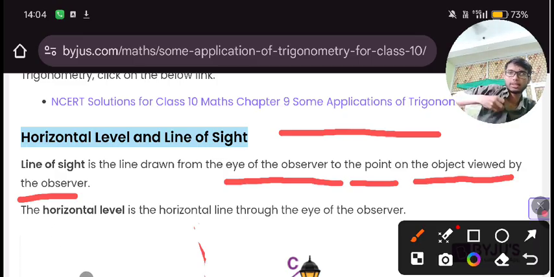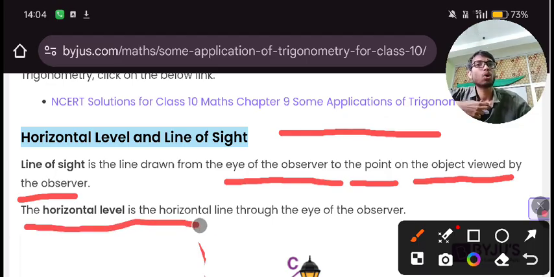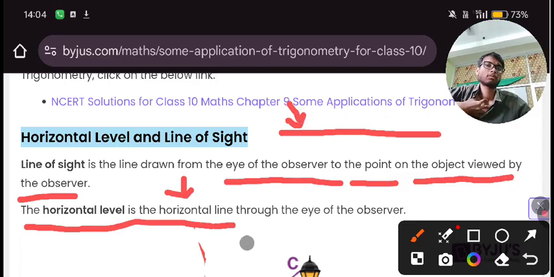The next line is the horizontal level, the horizontal line. I have told you, through the eye of the observer. Horizontal is a line which will look like this. Clear?